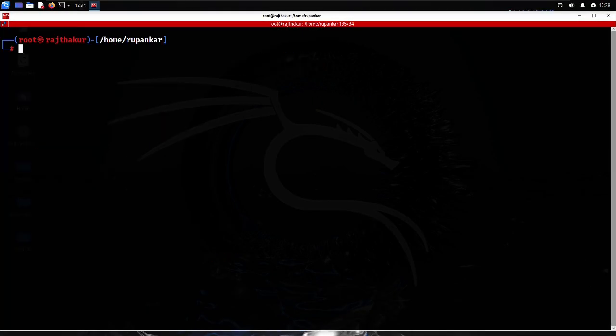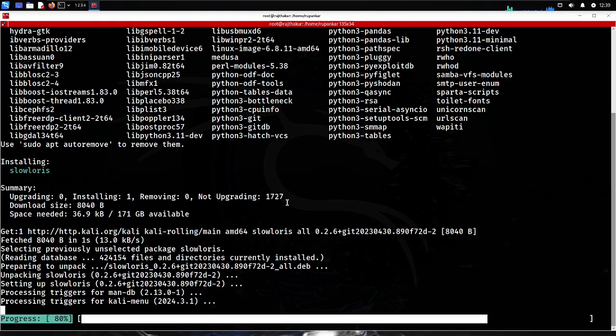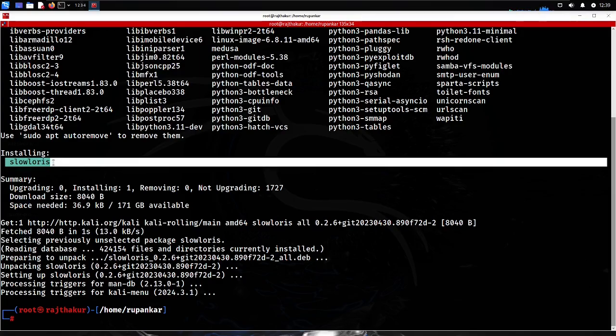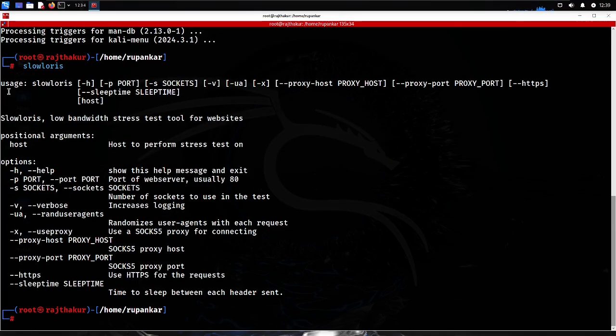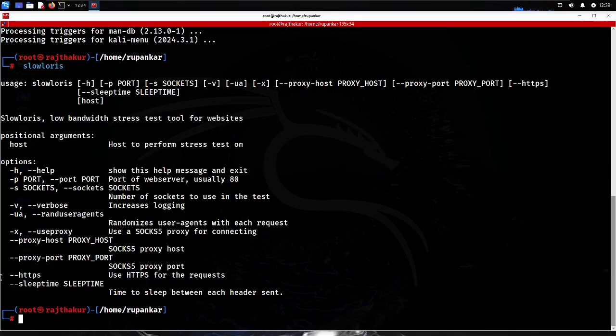Okay, so now it is trying to install Slowloris. It was not pre-installed, but now it has installed. So let me open Slowloris. Okay, so this is how Slowloris looks, and it's also a powerful tool for a DoS attack. Most of the time it will be doing a TCP based attack over any particular server, on any particular port. Even for HTTP targeting, you can use that, and this is also more capable.